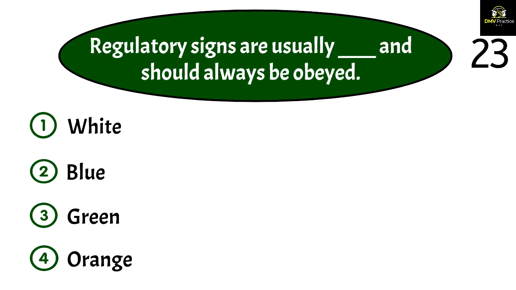Question 23. Regulatory signs are usually ___ and should always be obeyed. 1. White. 2. Blue. 3. Green. 4. Orange. The correct answer is 1. Regulatory signs regulate the movement of traffic. They are usually white with black markings and must always be obeyed by motorists.